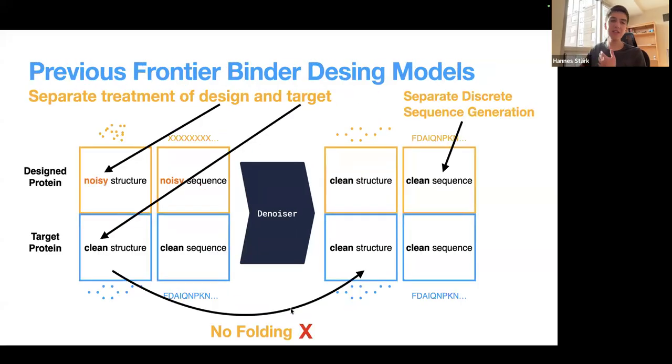And this is quite distinct from how existing models have usually tackled the problem, where usually the target and the design protein would be treated very differently from each other, in that for the target, the denoising diffusion model would already take the clean structure as input, which means it learns to just copy that structure over and no folding is happening. The model is not learning these expressive structure prediction features that then will also help us for doing strong structure-based design and having strong structure reasoning.